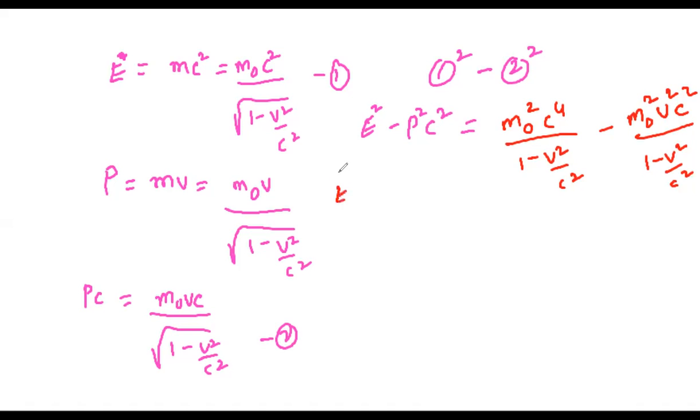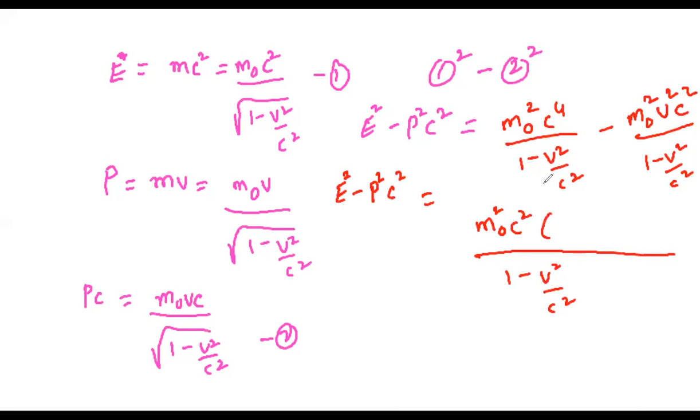Okay, so I'm going to see what I can do here. I think I have to take LCM, which is the same, 1 minus v square by c square. So here m naught square, what is common? m naught square c square is common, right? So here what is left? c square minus v square, right?